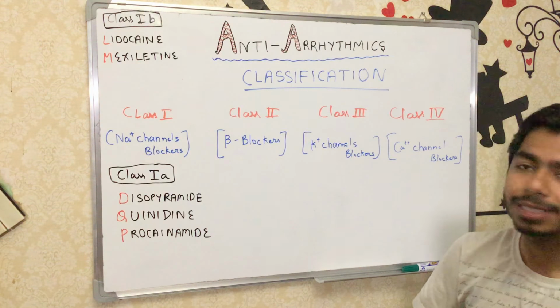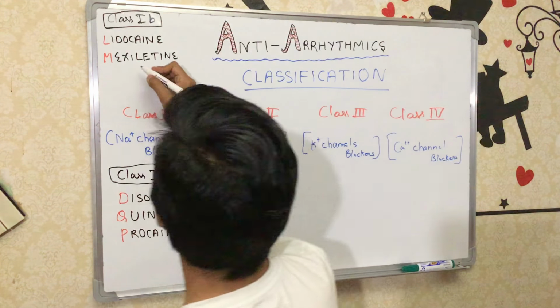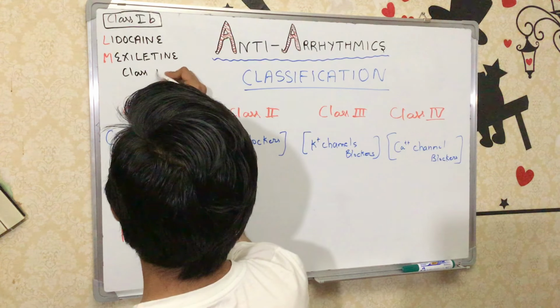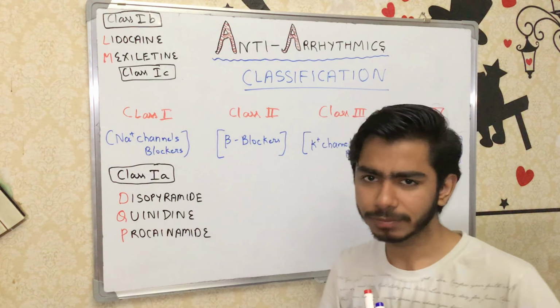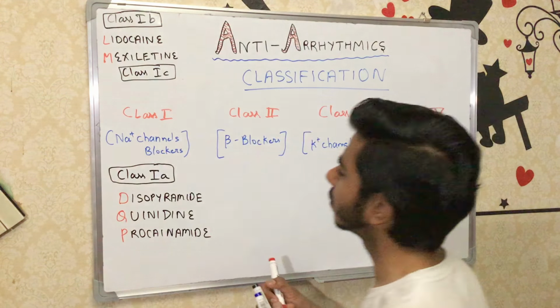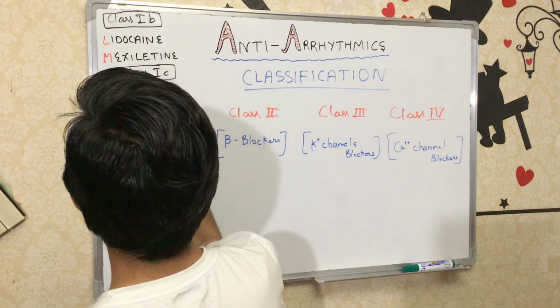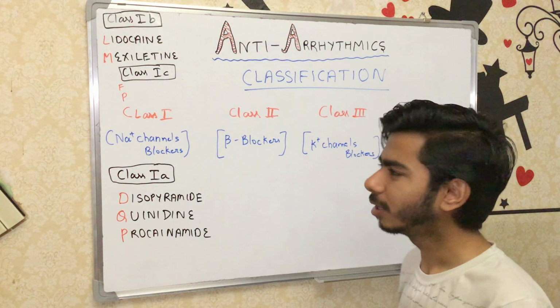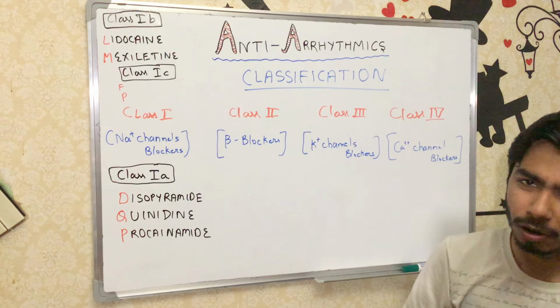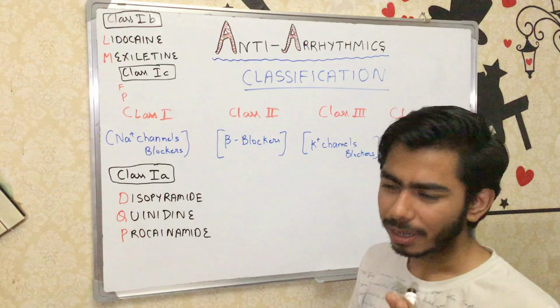Now we have the class 1C agents also. So class 1C agents I'm writing over here. What do we have? You can remember them with the help of this mnemonic which I am using over here, that is fingerprint, or footprints. You can make your own mnemonic. This is mine.